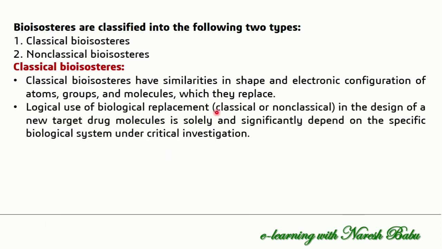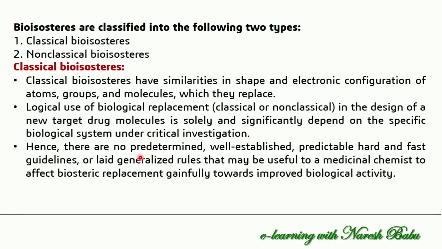The logical use of biological replacement in the design of new target drug molecules solely and significantly depends on the specific biological system under critical investigation. Hence there are no predetermined, well-established, predictable, hard and fast guidelines or generalized rules that may be useful to a medicinal chemist to effect bioisosteric replacement gainfully towards improved biological activity. There are no guidelines, so frequently we need to change different groups and observe whether the shape and electronic configuration are changing, and whether the biological activity is influenced or not.